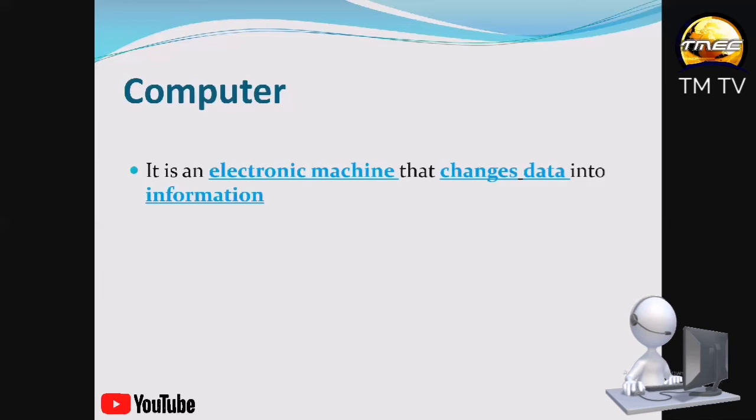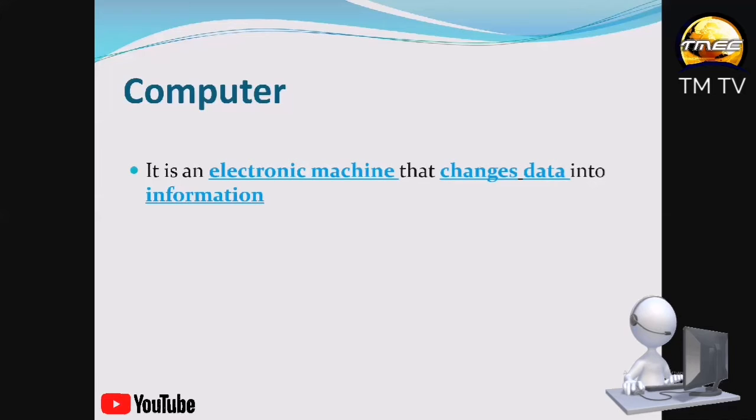So when you are going to play music or watch a movie on the computer, the button you press or the things you do before the video appears on your screen or before you begin to play the music, you are sending data into the computer. Then whatever you see on your screen becomes the information. So if you are watching a movie, what you see on the screen is information. If you are listening to music, the sound you hear from the computer is the information.